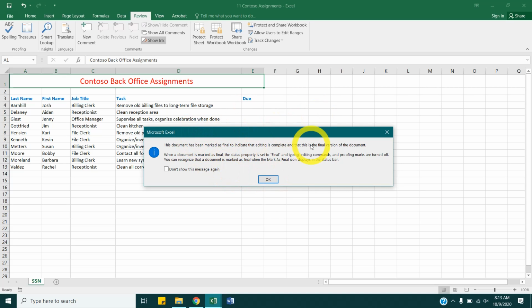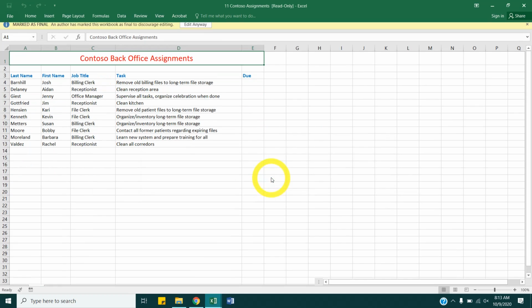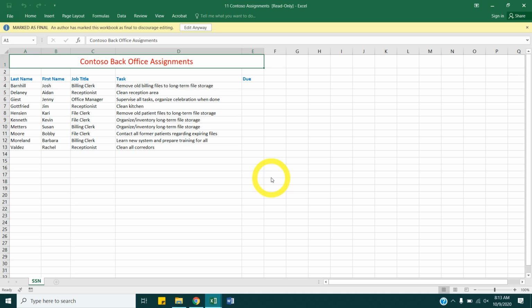So we have a dialog box that tells us what's going on. This document has been marked as final to indicate that editing is complete, and this is the final version. And you can read the rest there. So I'm going to hit OK. And now if you were to try to edit, it won't let me.